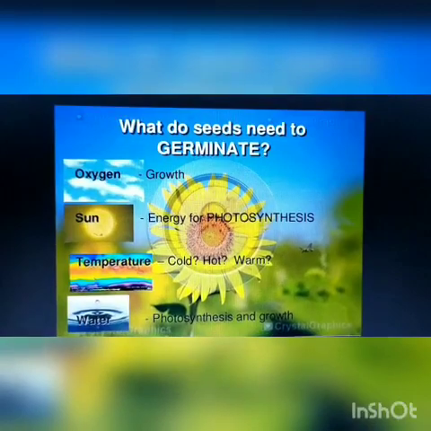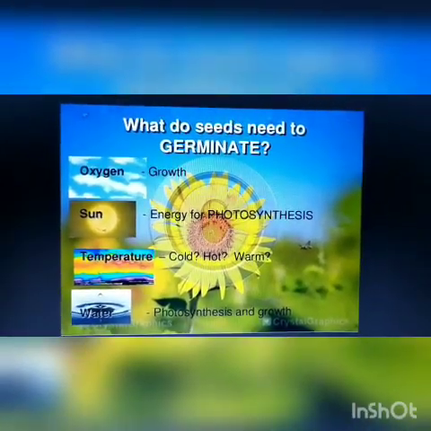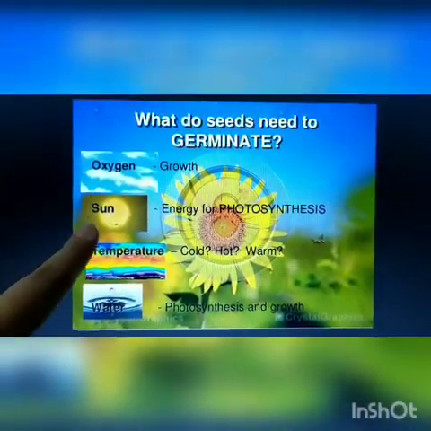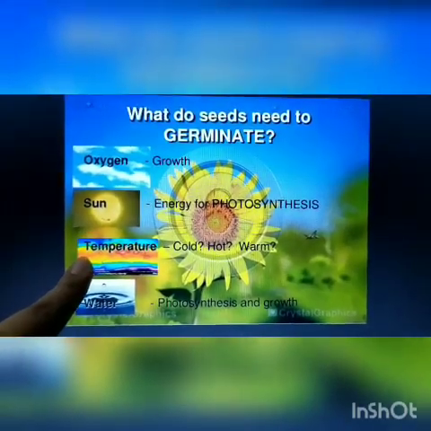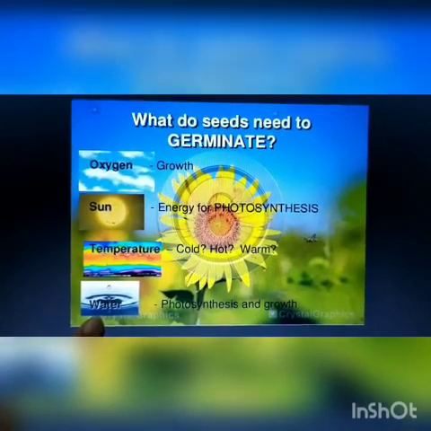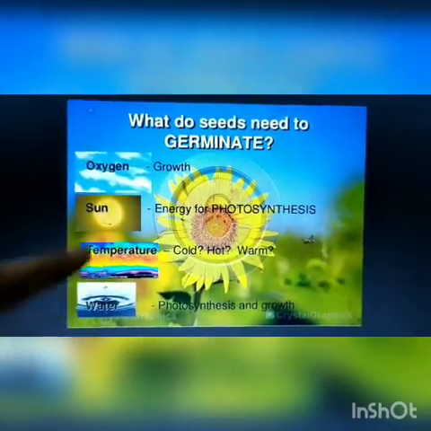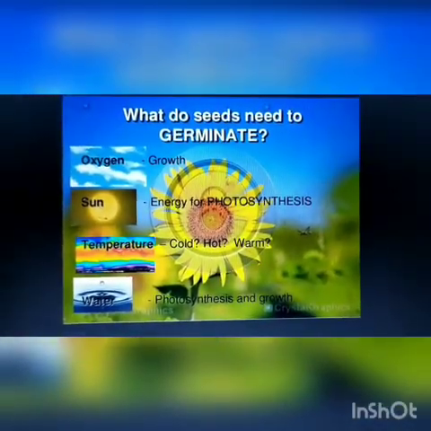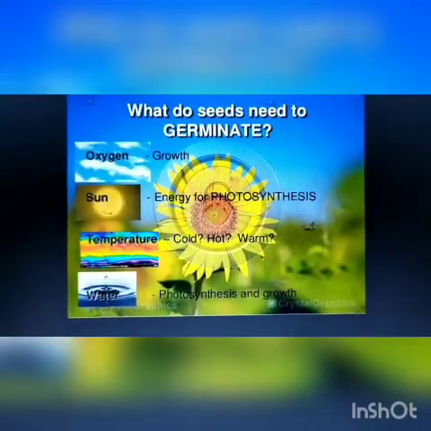Now what do seeds need to germinate? The seeds need oxygen, that means air, sun, that means sunlight, temperature, that means warmth, and water. So these are the conditions which are required by the seeds so that it can grow into a new plant.